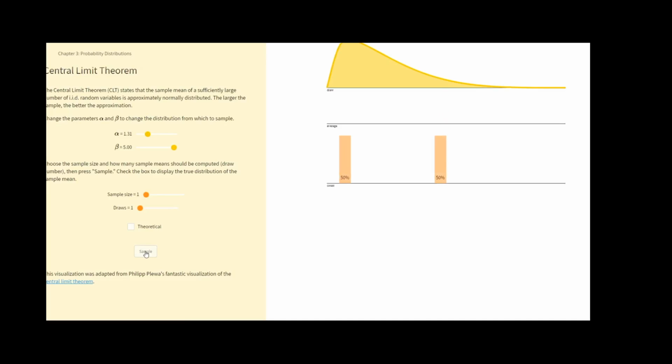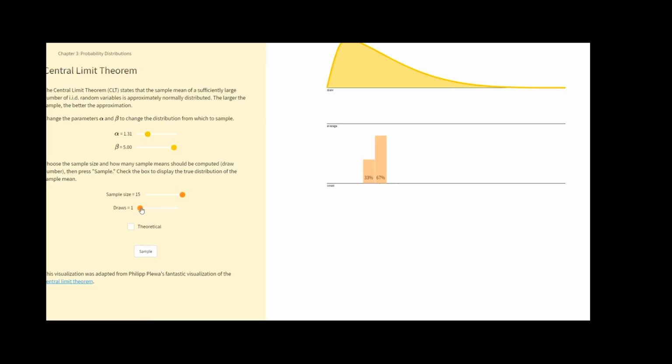So this is a distribution. Let's do another draw. This is a distribution, and so on. But now let me increase the sample size. If I increase the sample size to 15, it means that I'm going to pick 15 of these observations and then take the average and report it here. So let's see that. 15 of them, this is the average. Let's do another one, 15, take the average. Let's do another one, 15, take the average.